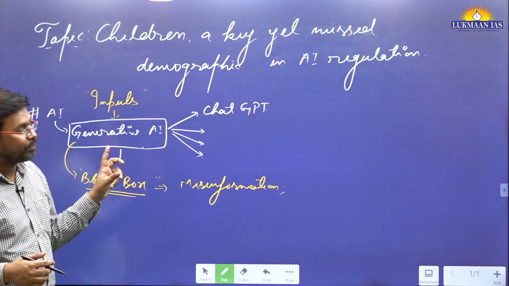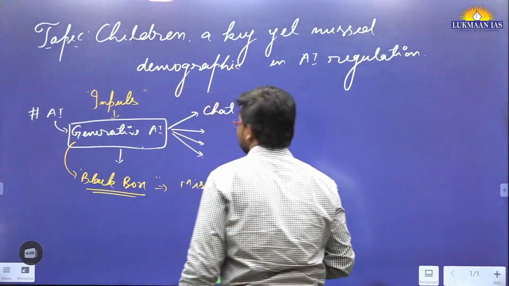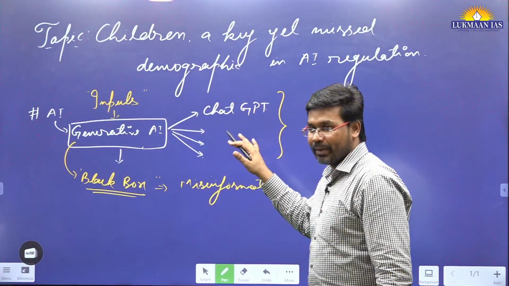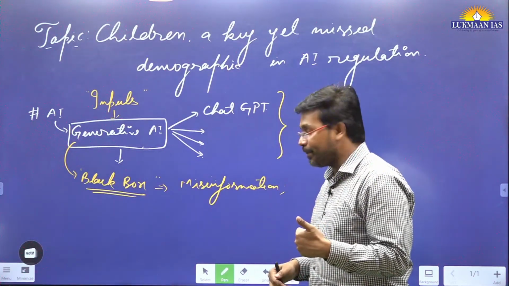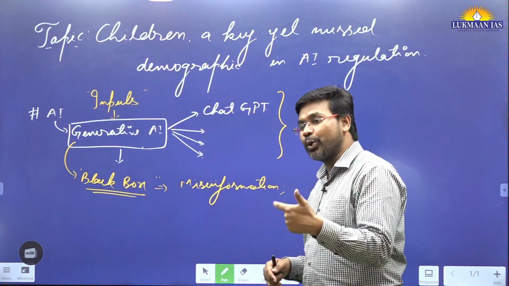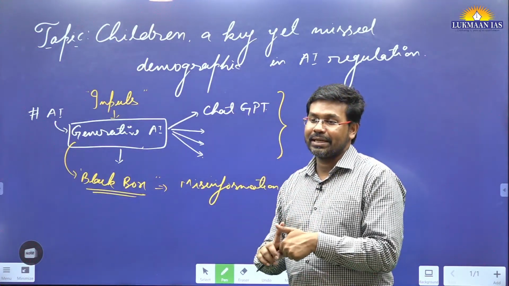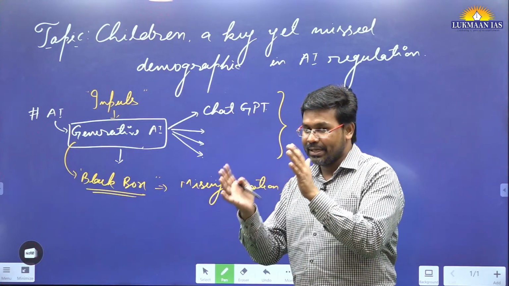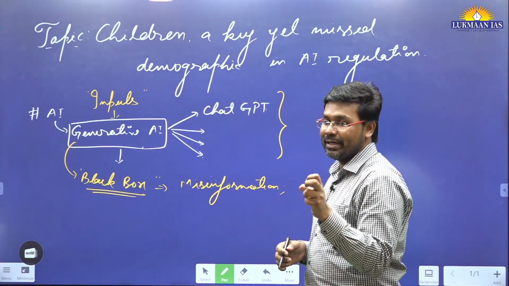That's why people around the world started thinking about how to regulate generative AI. Why is regulation important? Initially when generative AI came, people started analyzing whether it is helpful or not, whether it is actually giving some benefit or giving negative things.